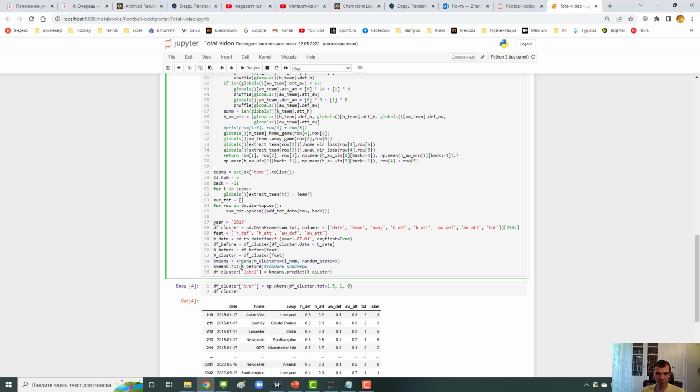So next step, we fit this algorithm to our data set, and we create a new column which is called label.